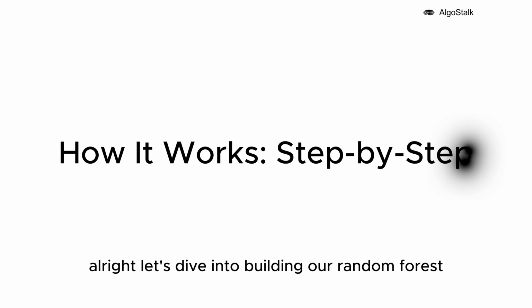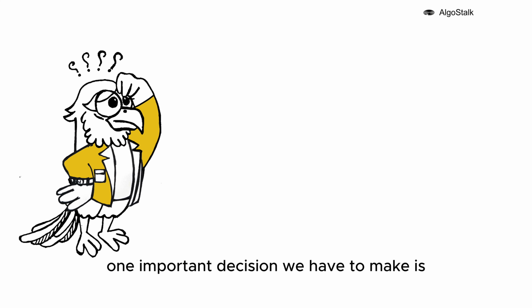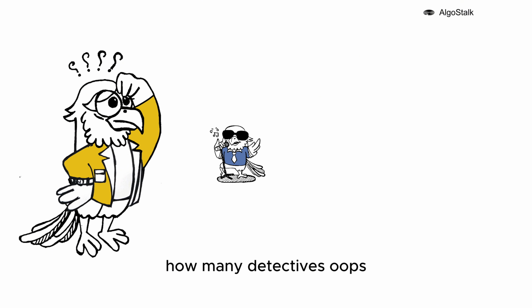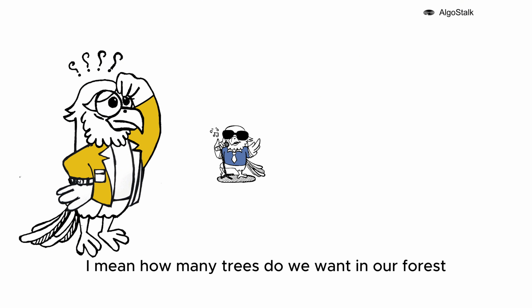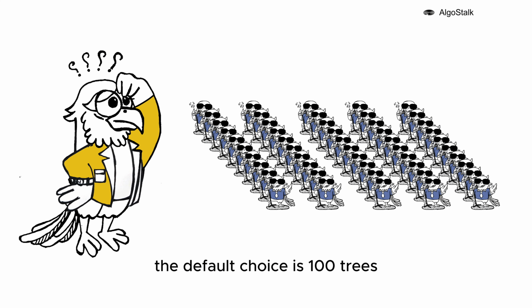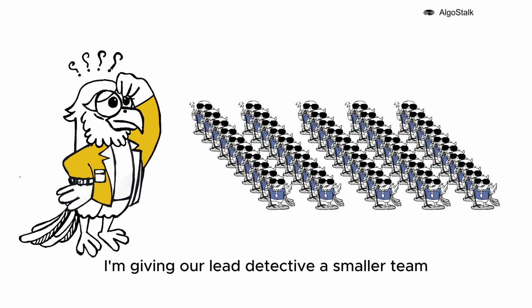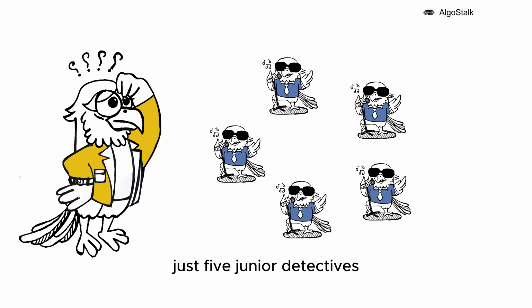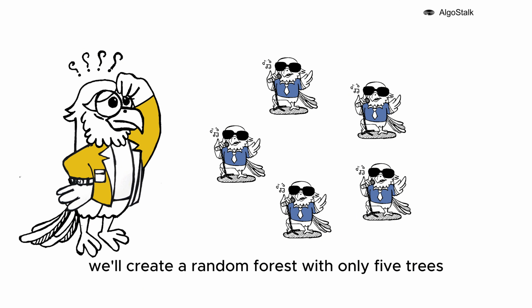Alright, let's dive into building our Random Forest. One important decision we have to make is, how many detectives, how many trees, do we want in our forest? The default choice is 100 trees, which would give our detective a huge team of junior detectives working together. But remember, we're just dealing with 40 data points here, a pretty small case study. So, to keep things simple and focused, I'm giving our lead detective a smaller team, just 5 junior detectives. That's right, we'll create a Random Forest with only 5 trees.